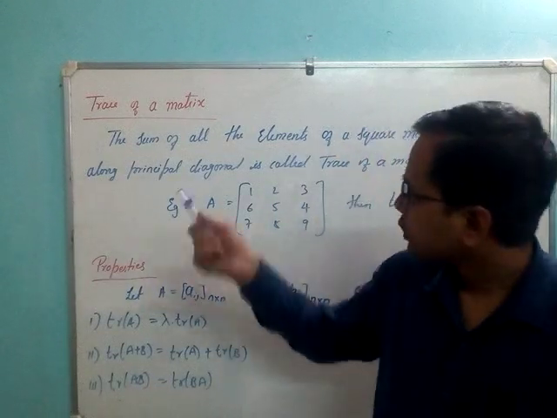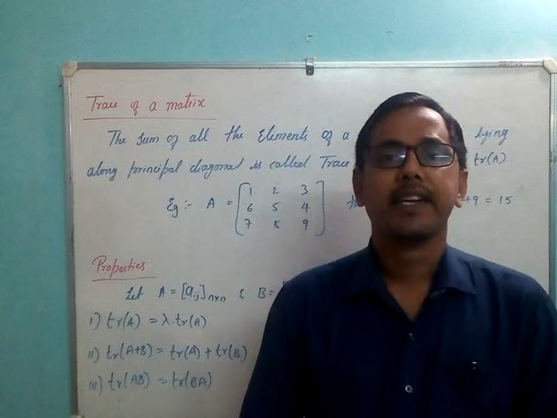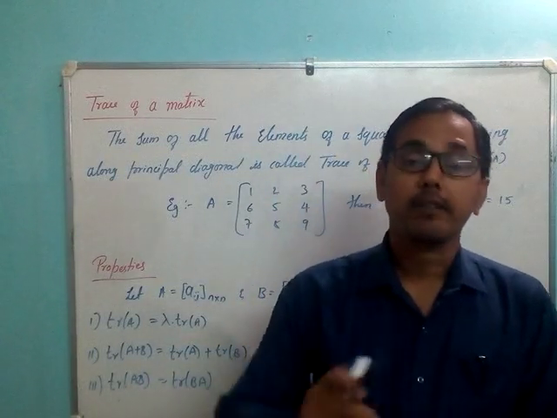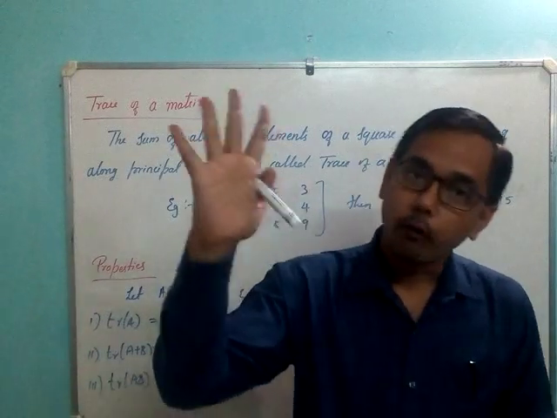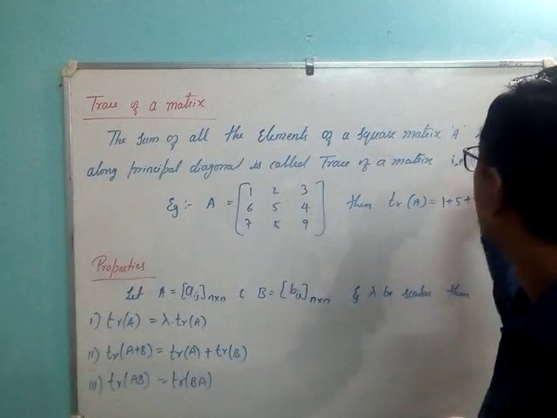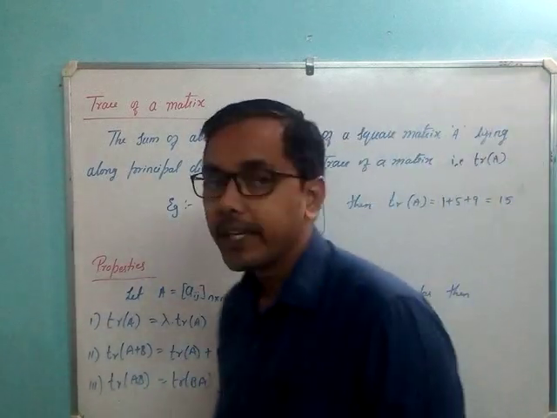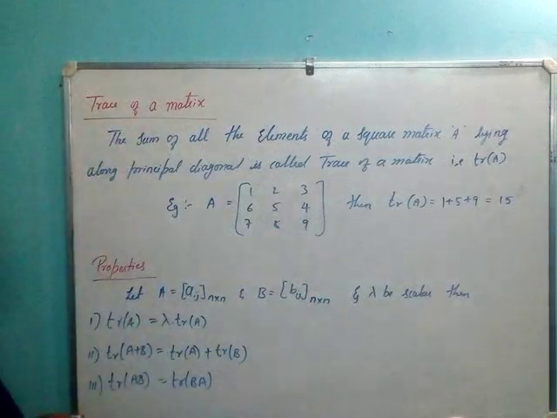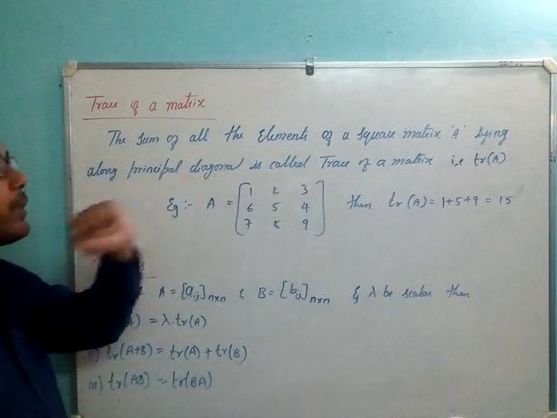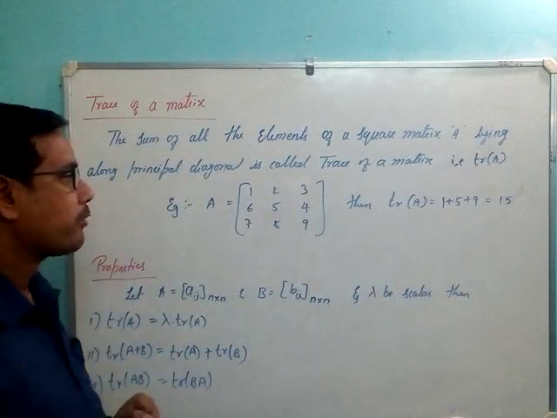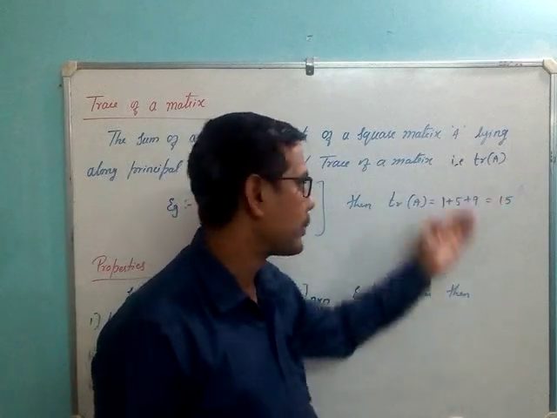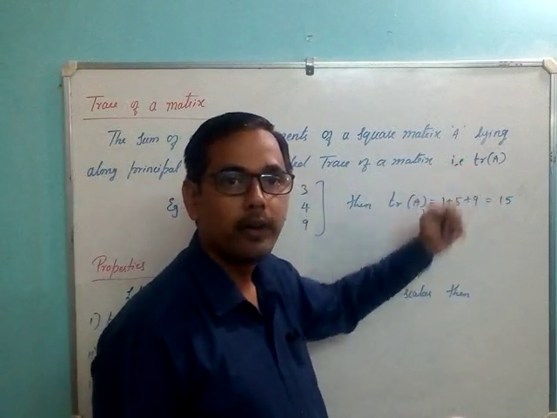Regarding this I have discussed very clearly in the NCERT sessions, so you can refer to that. Okay. So now coming to trace: the sum of all the elements of a square matrix A lying along the principal diagonal is called the trace of a matrix, and it is represented by TR of A.